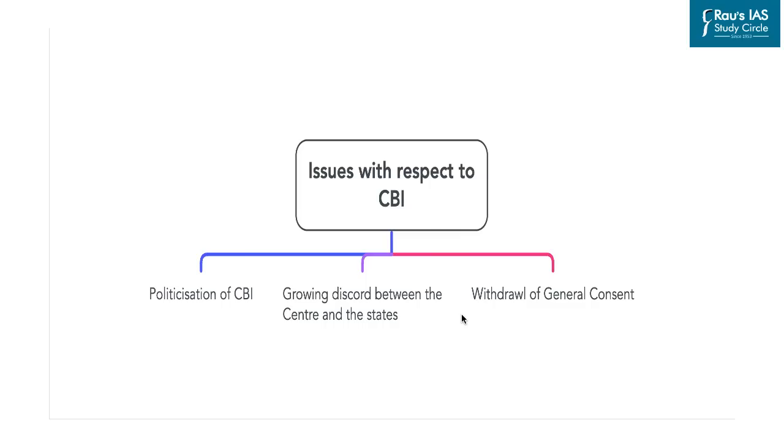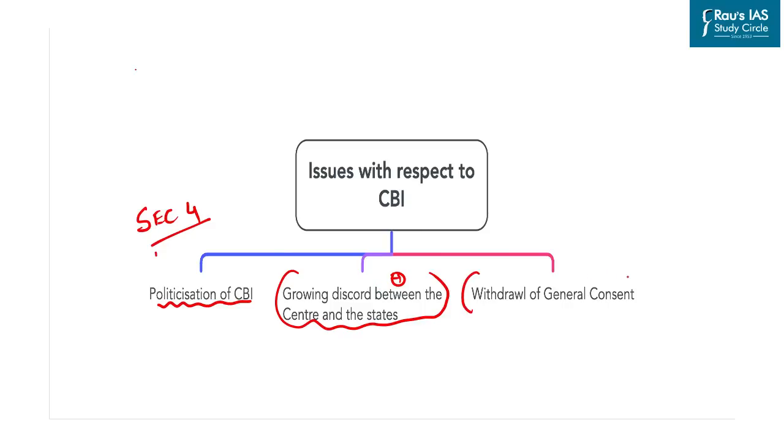The first agency in this regard is CBI. The first issue with the working of CBI is the politicization of CBI, as Section 4 of Delhi Police Establishment Act provides that CBI must function under the superintendence of central government. And there is a growing discord between the central and the state government, wherein the state government believe that CBI is primarily used to target the opposition leaders and to stifle dissent in the democracy.